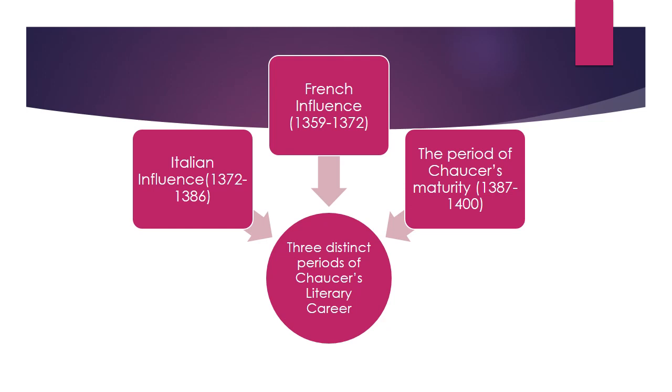There were three distinct periods of Chaucer's literary career. First one was French period. It started in 1359 and lasted till 1372.